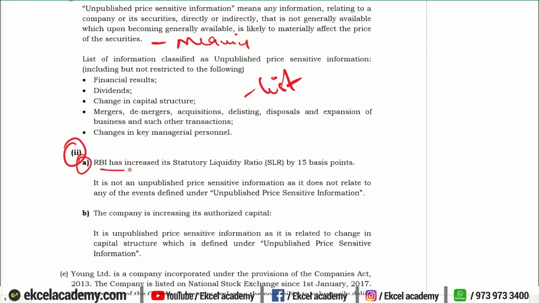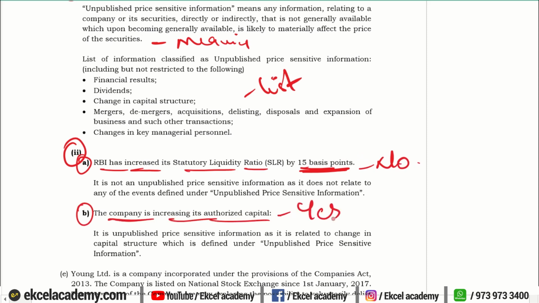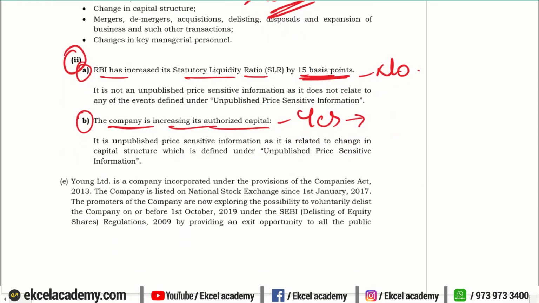Then we'll go ahead to the second sub question. In that they have said that RBI has increased its statutory liquidity ratio by 15 basis points. Whether it is an unpublished price sensitive information, the answer is no. Justify your reason. Similarly, if a company is increasing authorized capital, in this case, yes, it is unpublished price sensitive information. It will impact the value of the shares. It comes under the list that has been enumerated under the provisions. Therefore, it is considered as unpublished price sensitive information.